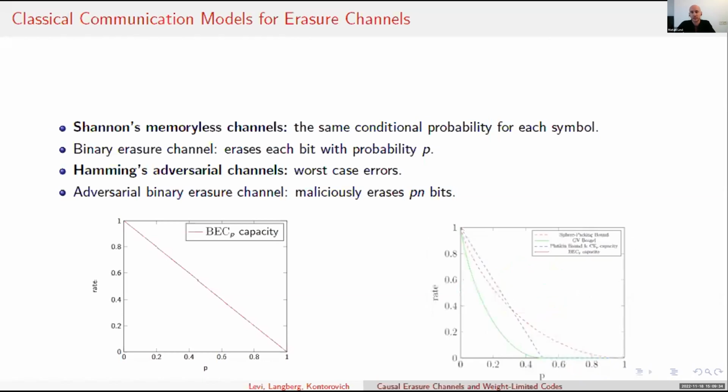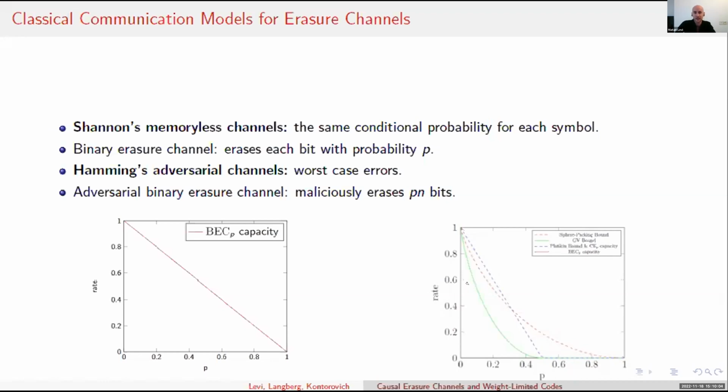So the capacity of the adversarial binary erasure channel is unknown, but there are upper bounds and lower bounds. The best known lower bound, depicted here in green, is called the Gilbert-Varshamov bound, and it corresponds to a good communication strategy. The upper bounds in the dashed line here correspond to adversarial strategies, which are strategies the Hamming adversary can use to bound the error from below.